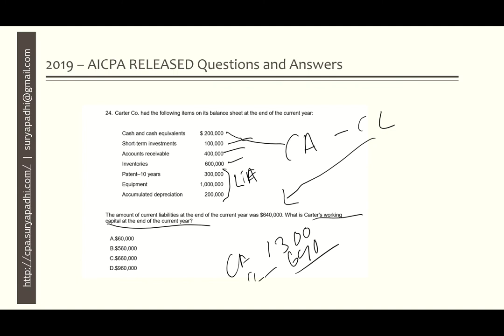So 1300 minus 640 equals 660, and that is our working capital. Out of the options given, option A is 60,000, option B is 560, option C is 660, and option D is 960. So the correct answer for this question is option C, that is 660.